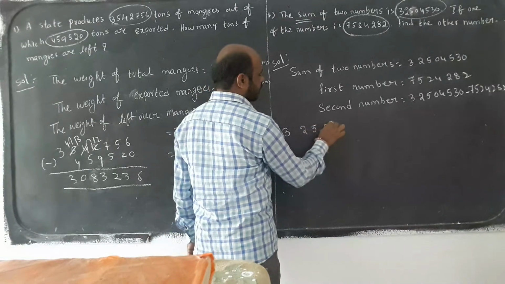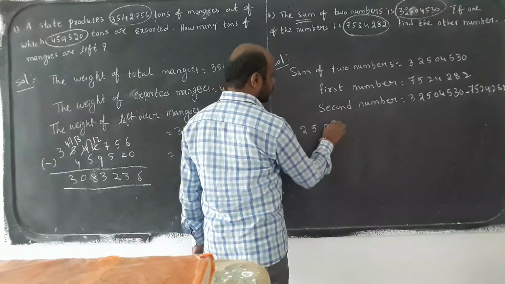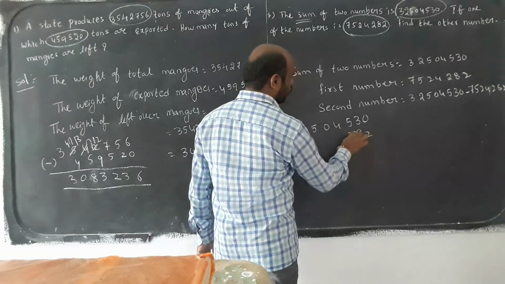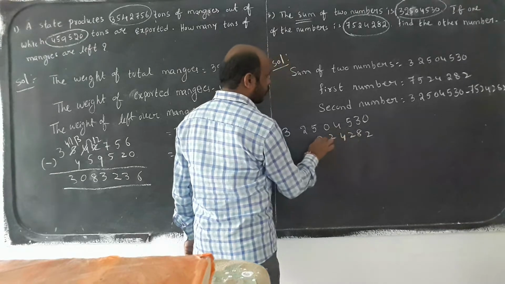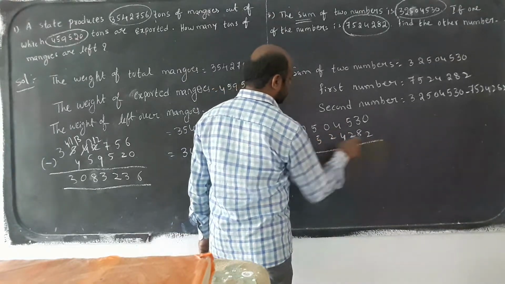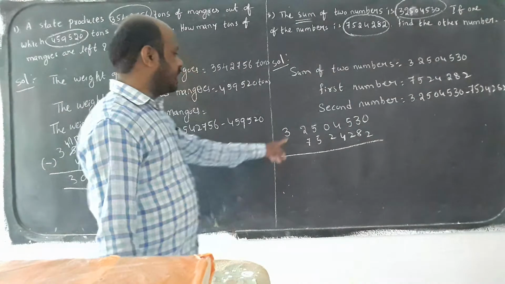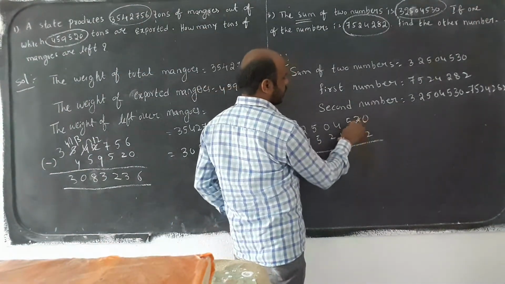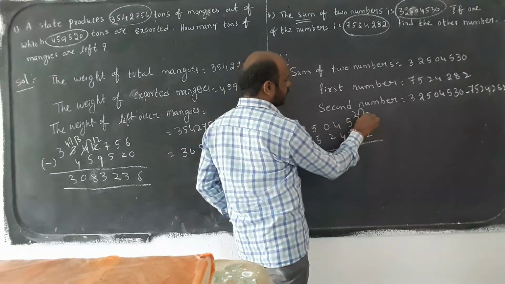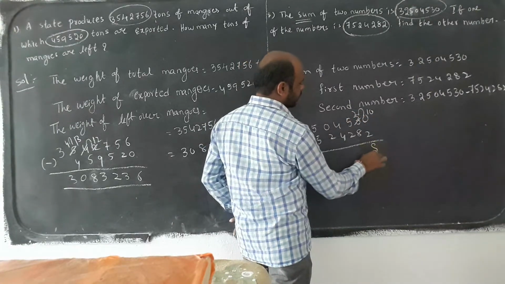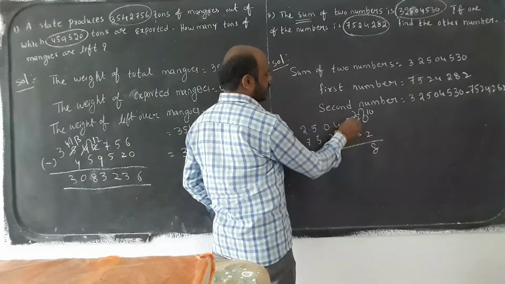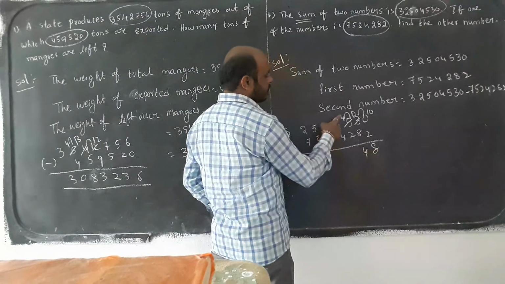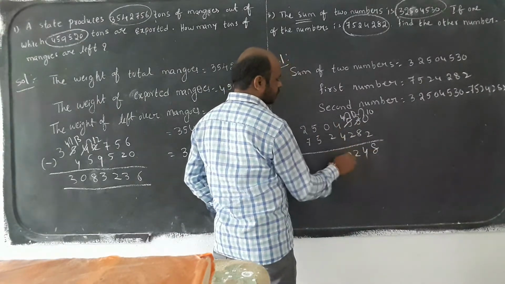3 crores 25 lakhs 4,530 is 3 2 5 0 4 5 3 0, an 8-digit number, and this is a 7-digit number. Then 2 won't go from 0. Then 3 becomes 2. Take a borrow, 0 becomes 10. 5 minus 2 is 3. Again here 2 is there, here 8 is there. Then 2 becomes 12. 12 minus 8 is 4. 4 minus 2 is 2. 4 minus 4 is 0.